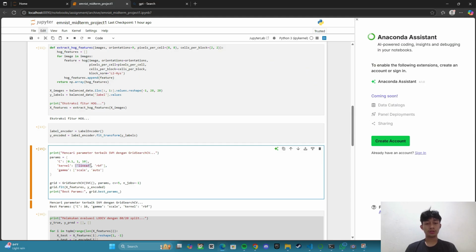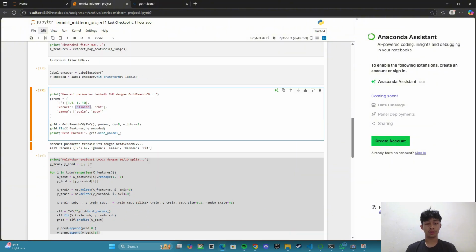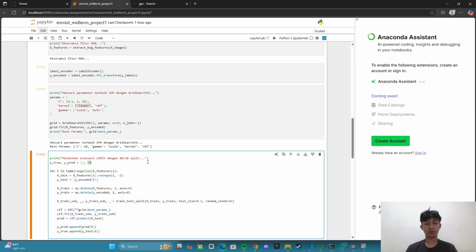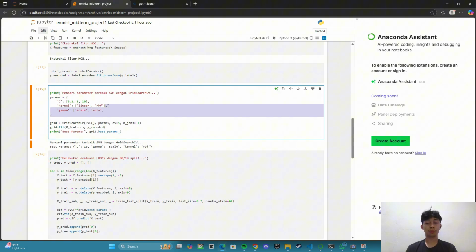Linear is a straight line decision boundary. RBF is a nonlinear kernel that can handle more complex decision boundaries. Gamma is a parameter that defines how much influence a single training example has. Scale uses the inverse of the number of features. Auto uses one per number of features.